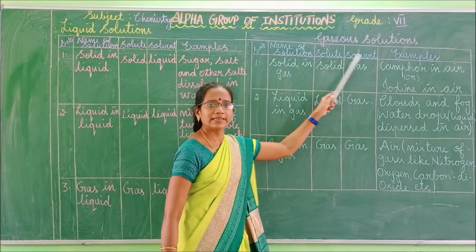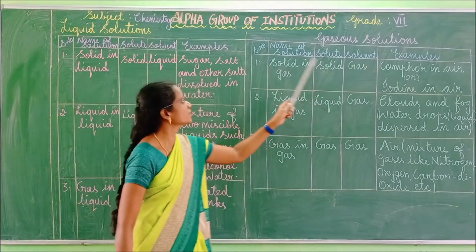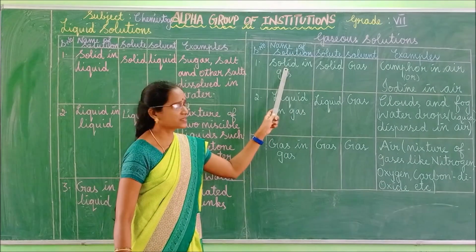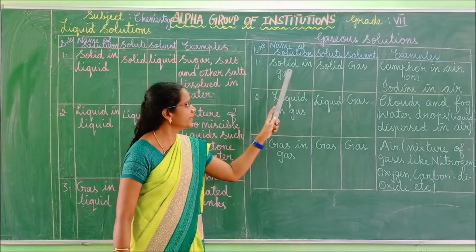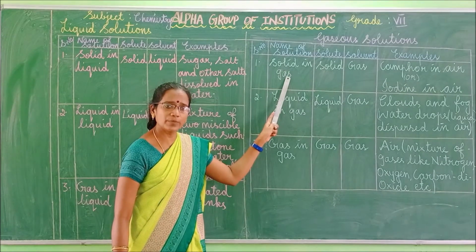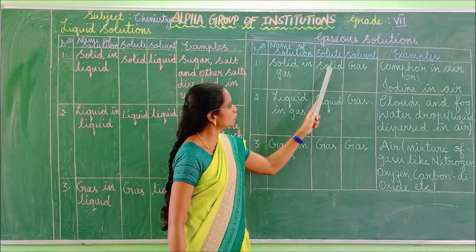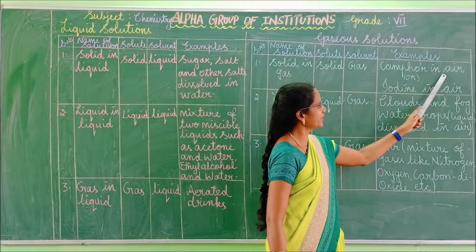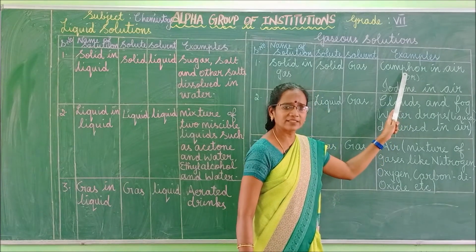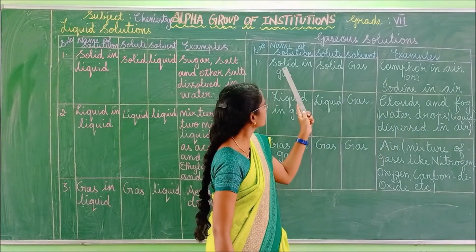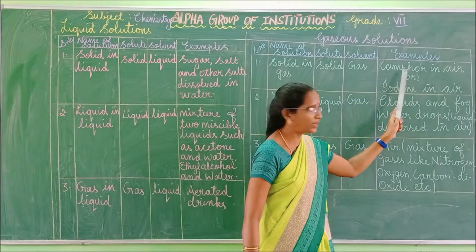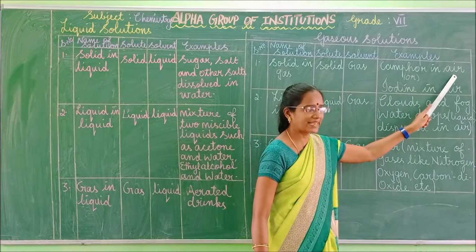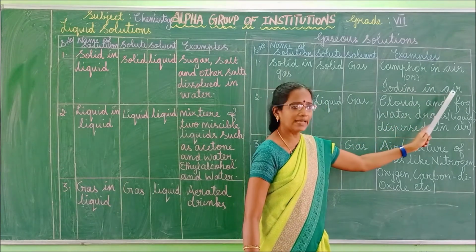Right. Next one, gaseous solutions. The first is solid in gas. Here the solute is solid, whereas the solvent is gas. Examples: camphor in air. Camphor is a solid, isn't it? So, solid in gas: camphor is a solid, whereas air is a mixture of gases. So that is gas. Or iodine in air.